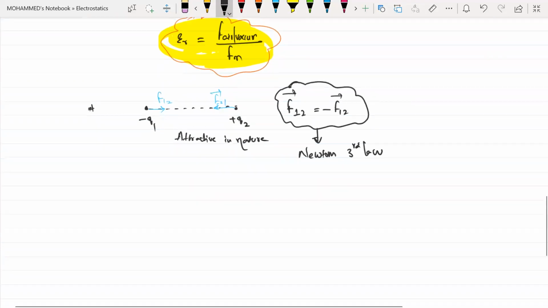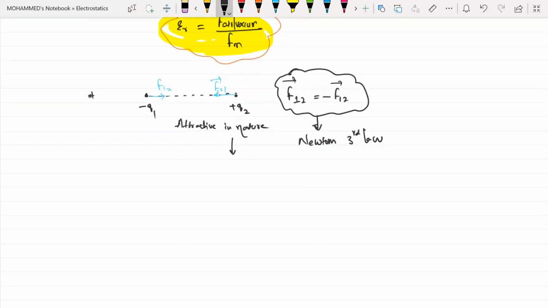And what type of nature is it? It is conservative in nature. Conservative means it depends only on the initial and final position and is independent of the path. Clear?